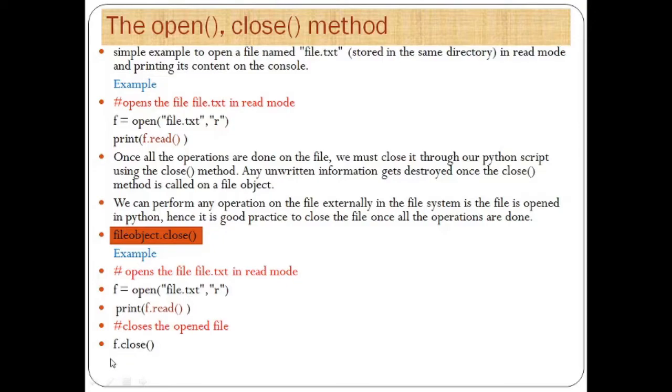That we can perform using this file object. Now see here, the F is our file object in this case. Using this file object dot close method, we can close that file so that any unwritten information gets destroyed once the close method is called.